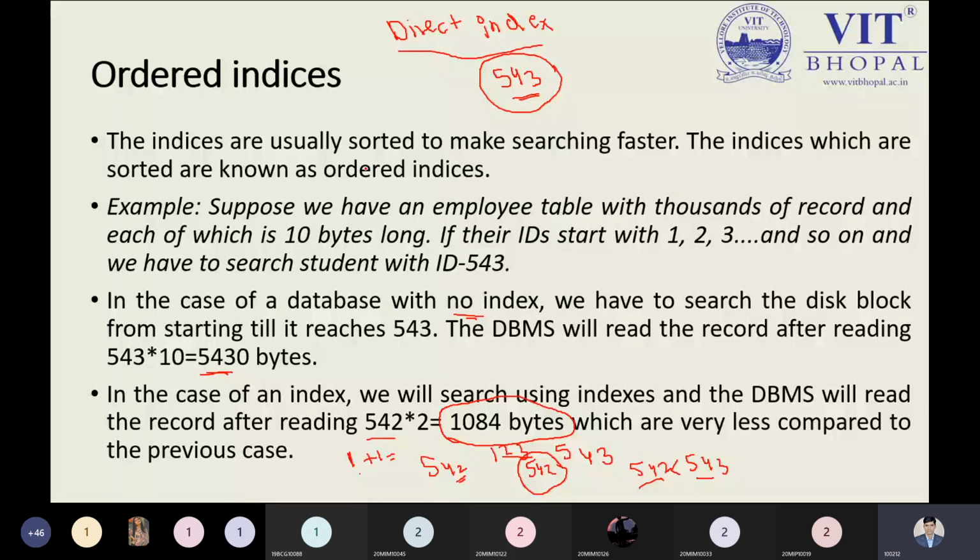With no indexing, by default I have to use sequential access. So the first record requires 10, the next requires 10, and so on.